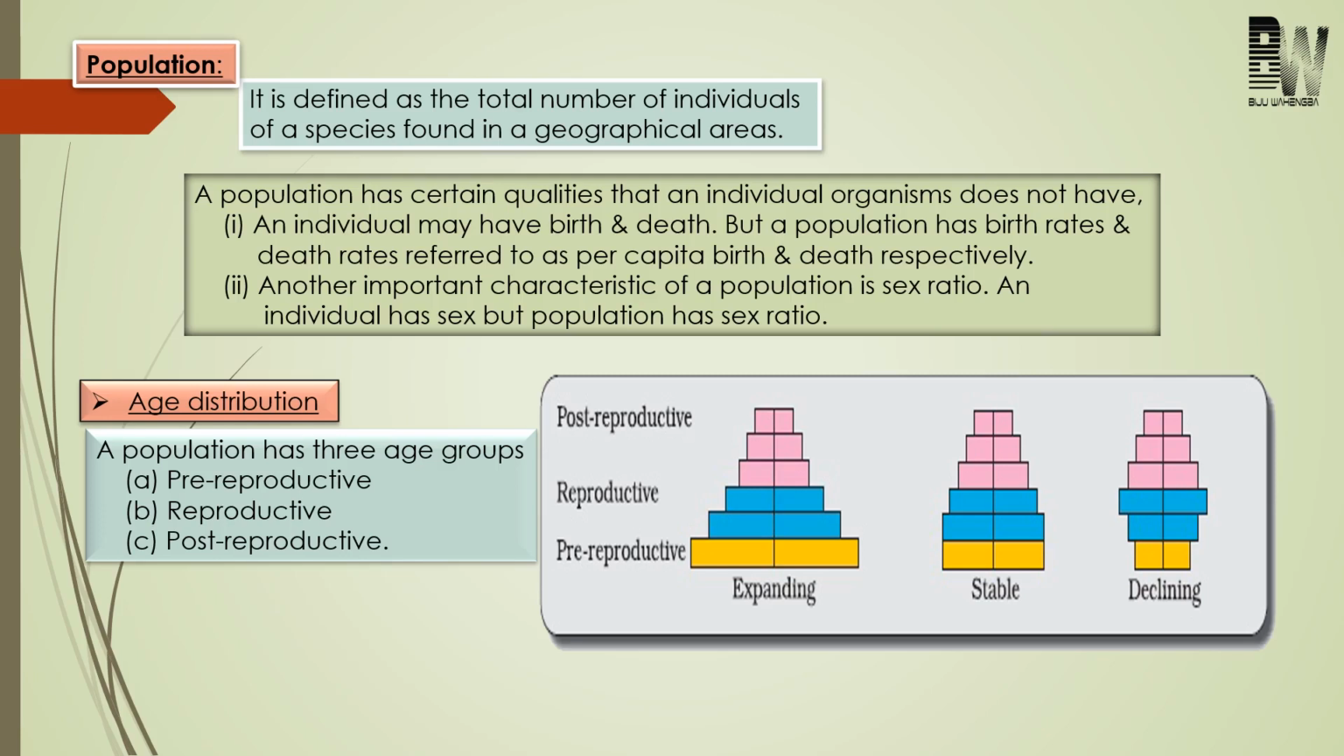Next come to age distribution of a population. Here, a population at any given time will be composed of different individuals, and these different individuals will be of different age groups. So based on this, a population can be divided into three age groups. First one is what? Pre-reproductive age group.